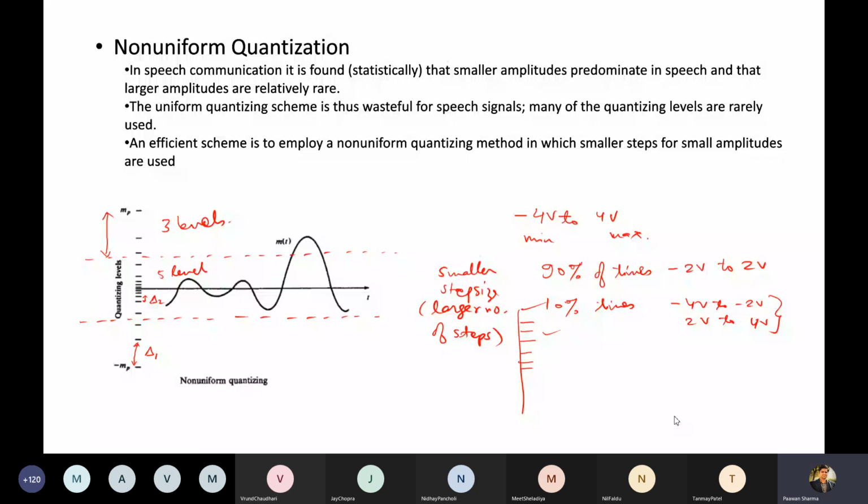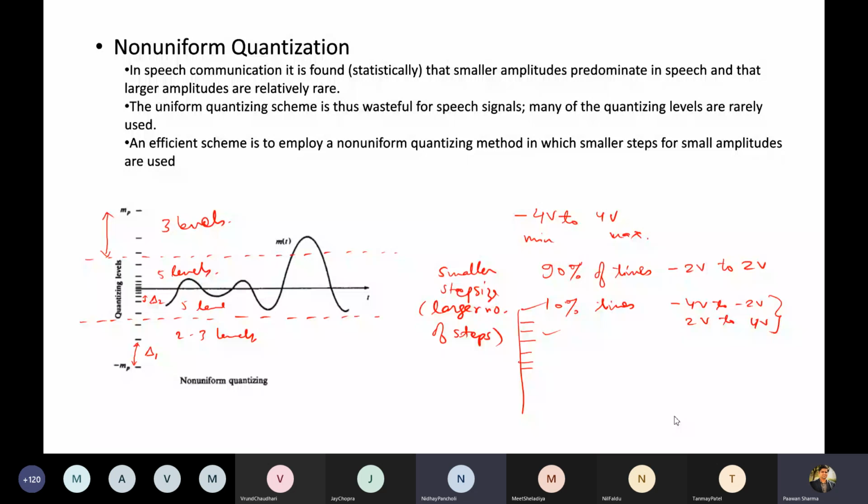Now, when we do it like this, what is the advantage? The advantage is we are able to provide a very good collection of our signal. Quantizing error will be very less in this range. Yes or no? Yes, sir.